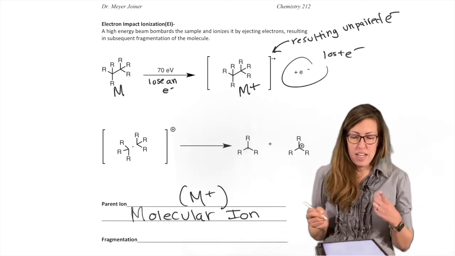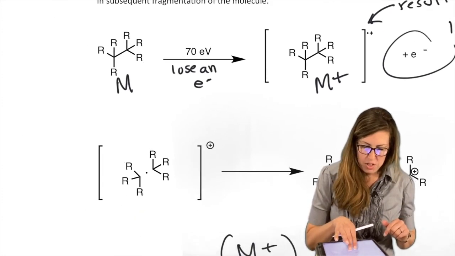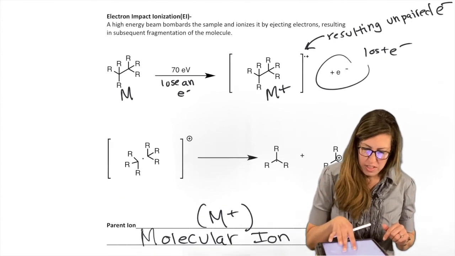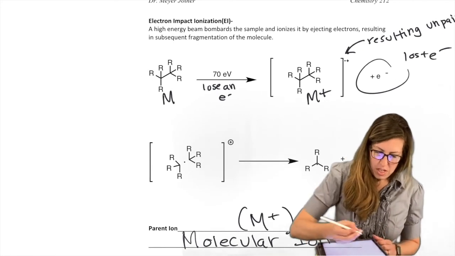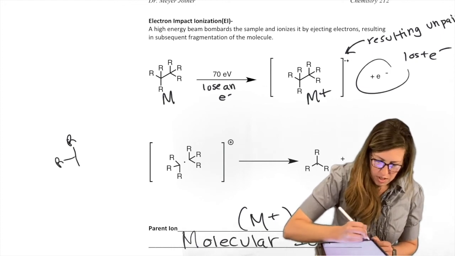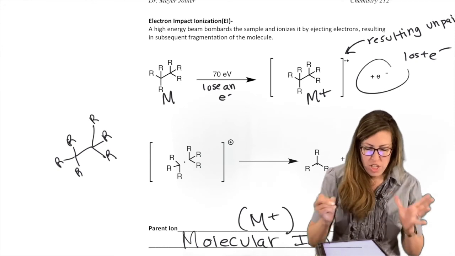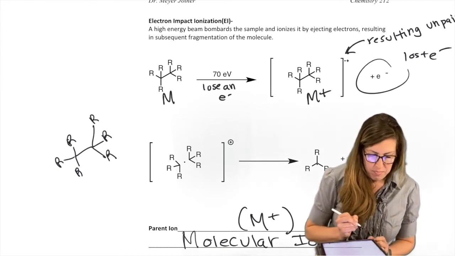Why is it a cation? It helps to look at what happens when you knock an electron out of a bond. I'm going to expand this a little bit more so we can imagine the mechanism. I'm going to redraw this right here in the margin. This is a generic, branched alkyl molecule.